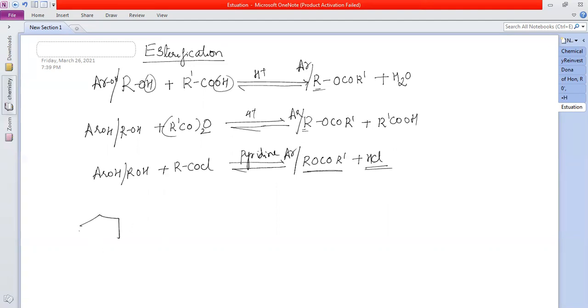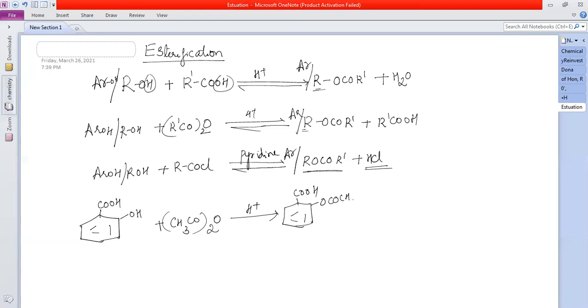I'll show you one useful esterification reaction. This is the OH compound, reacting with acetic anhydride in the presence of acid. H is replaced by OCOCH3, plus acid.